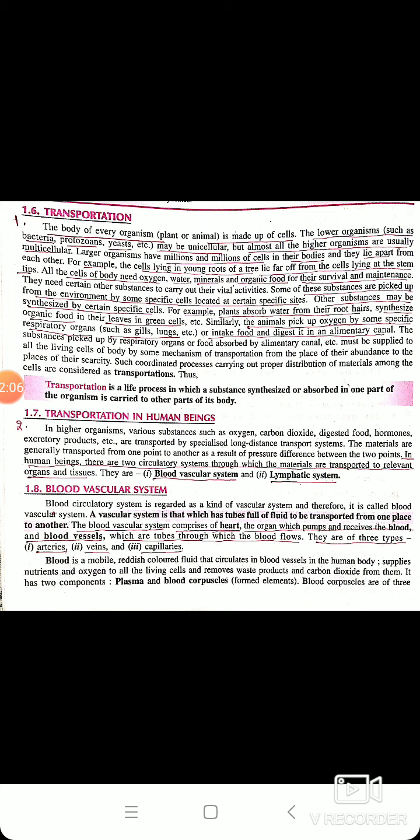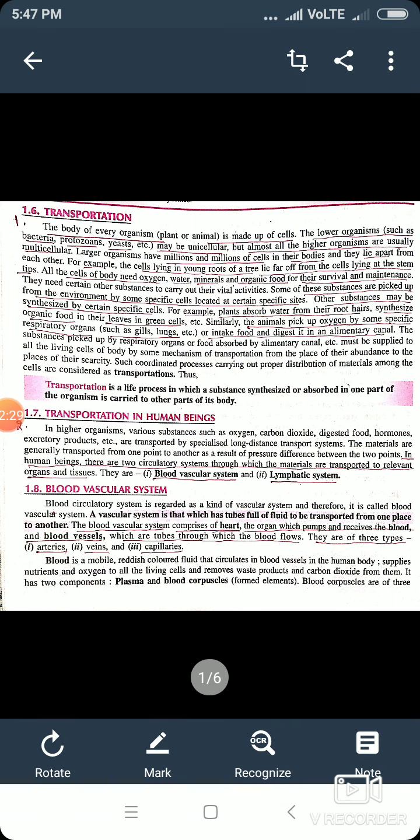All the cells of the body need oxygen, water, minerals and organic food for their survival and maintenance. Some of these substances are picked up from the environment by specific cells located at certain specific sites. Other substances may be synthesized by certain specific cells.